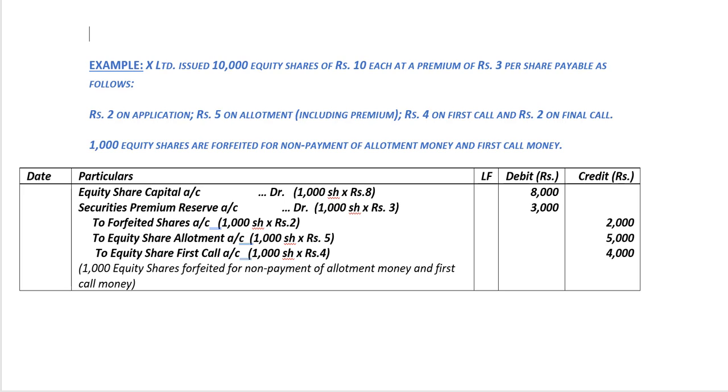And we also need to credit equity share first call account with the amount which is due on first call but not paid, which is rupees 4 multiplied by 1,000 shares is equal to 4,000 rupees. Our narration: 1,000 equity shares forfeited for the non-payment of allotment money and the first call money.